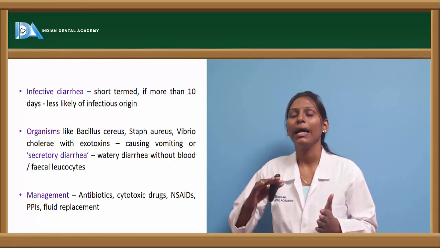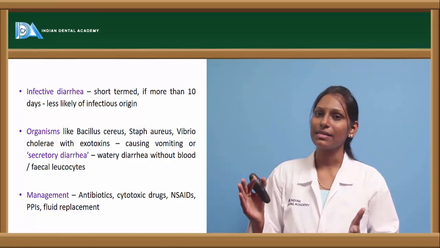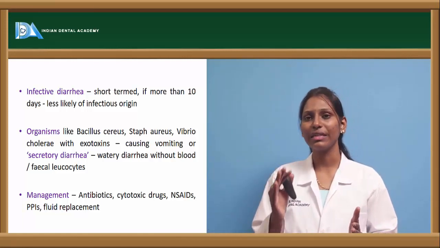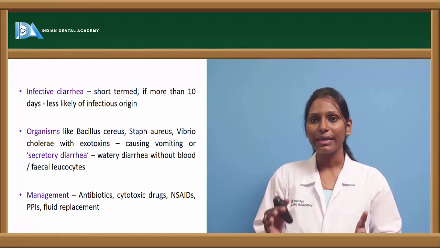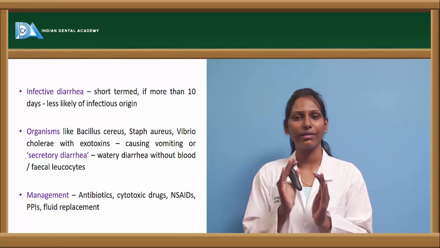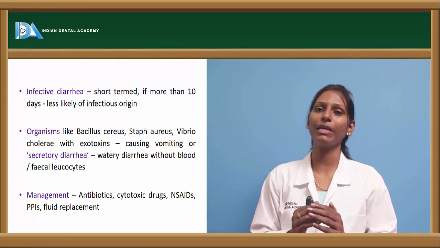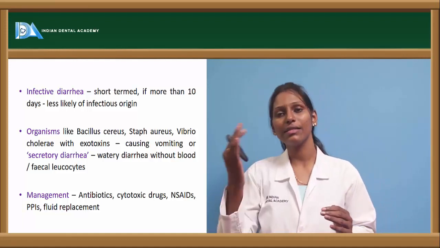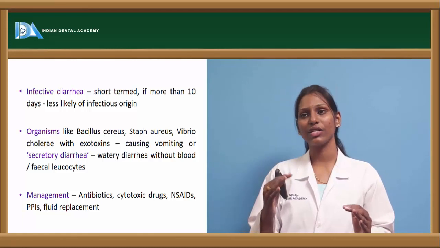Now coming to other types of diarrhea such as infective diarrhea, usually this is a short-term one, and if it exceeds more than 10 days, then it is less likely of infectious origin. So generally infectious origin diarrhea extends only for a short period of time. It is very acute and limits itself for a shorter period of time. If at all this type of diarrhea exceeds more than 10 days, then we can think it is not of infective origin.